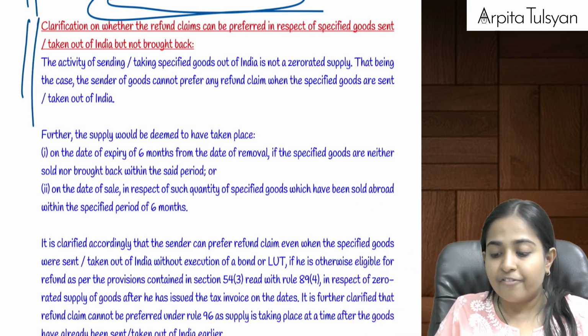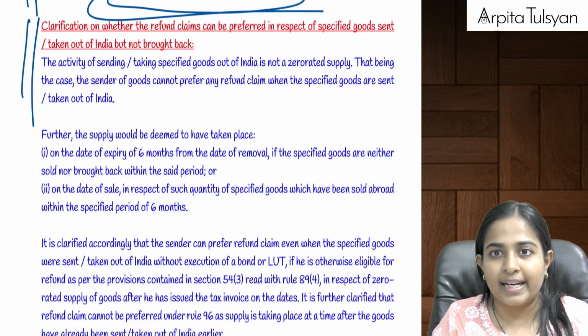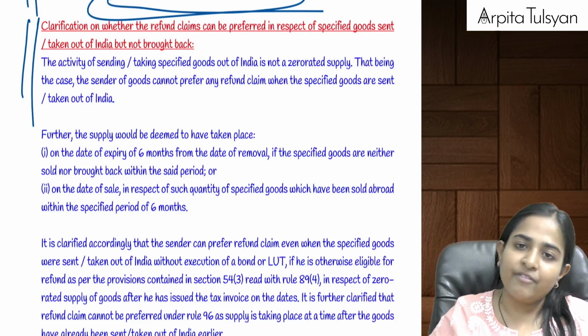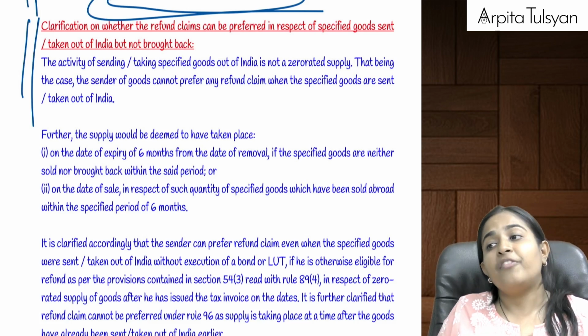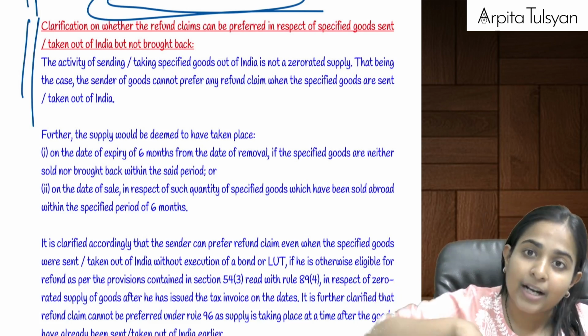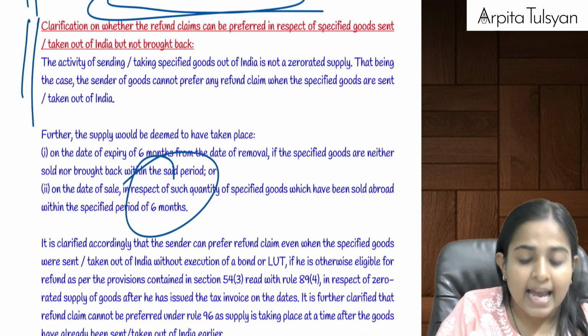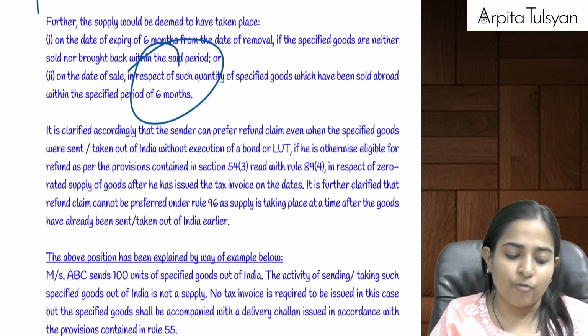But suppose the goods are sold subsequently? If the goods are sold subsequently, then we will have to prepare a tax invoice. Or if they are not sold and not even brought back to India within the next 6 months, then we will have to prepare a tax invoice for the same.